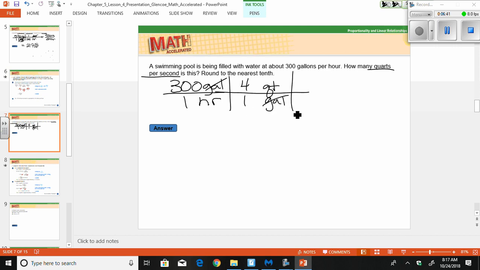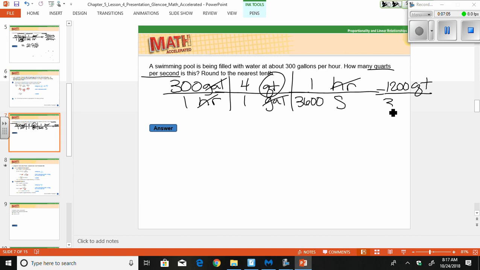If we set it all up in one, I want to do it per second. So I'm going to have to put hours here, and I'm going to put seconds here. And I know there's 3,600 seconds per 1 hour. So now my hours go away. When I multiply across, I get 1,200 quarts, quarts being the only unit I have left on top.